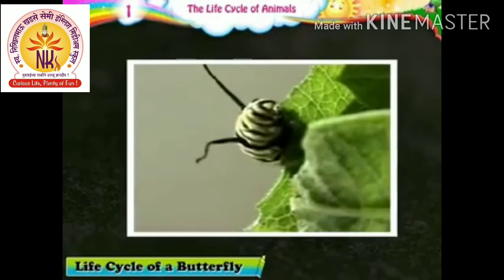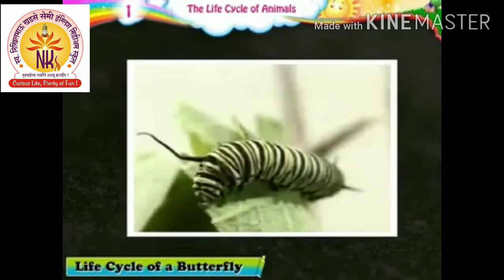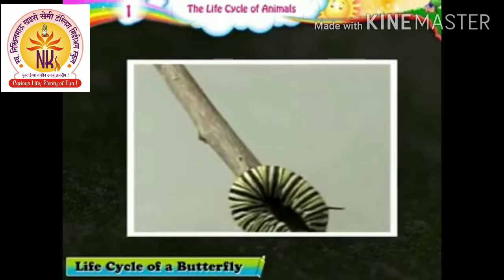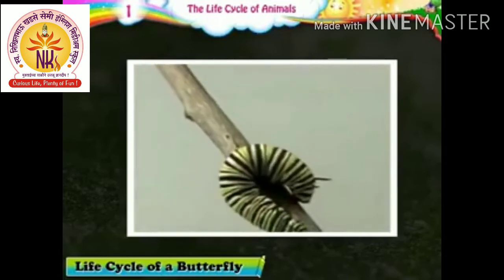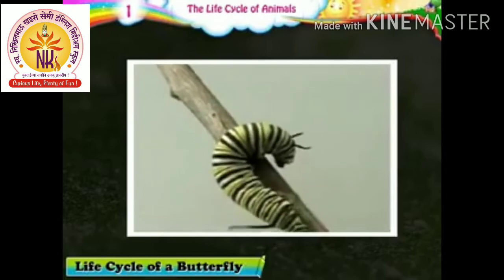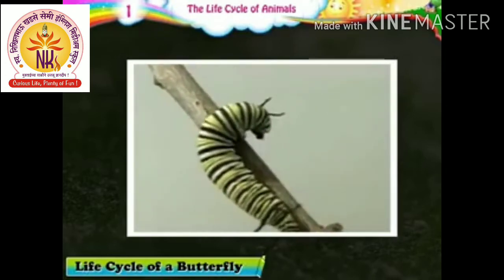After about 2 or 2.5 days, the caterpillar again sheds its skin. In this way, the caterpillar grows and molts 4 times in this stage. In the plain tiger butterfly, the caterpillar stage lasts for 10 to 12 days.